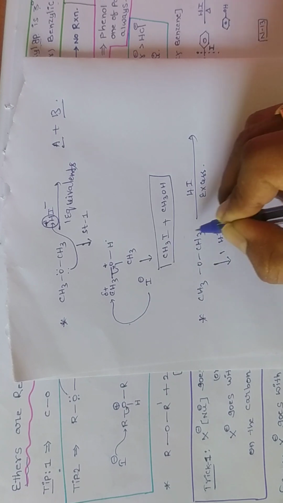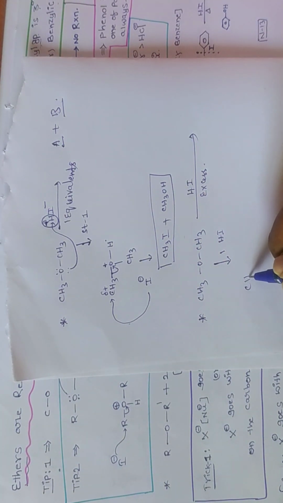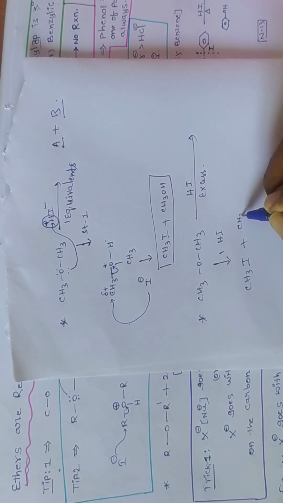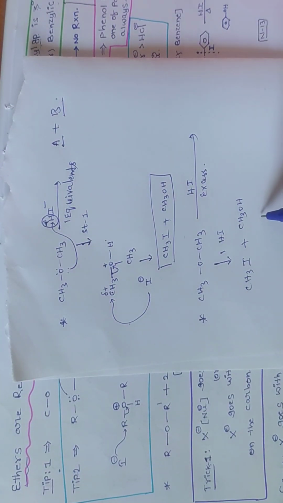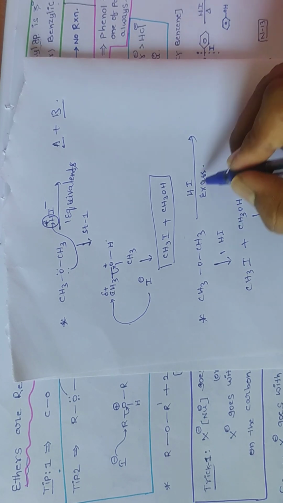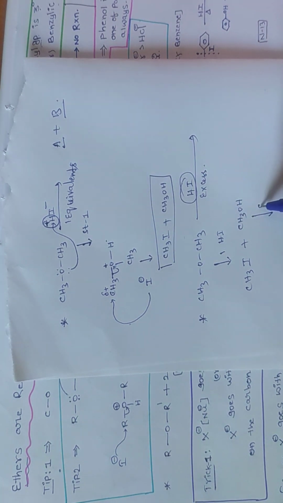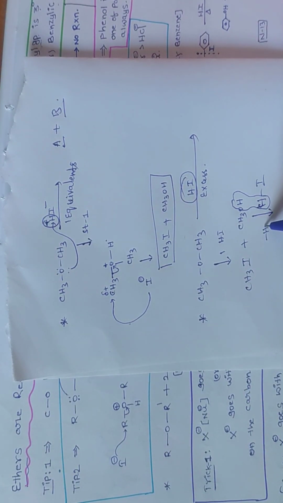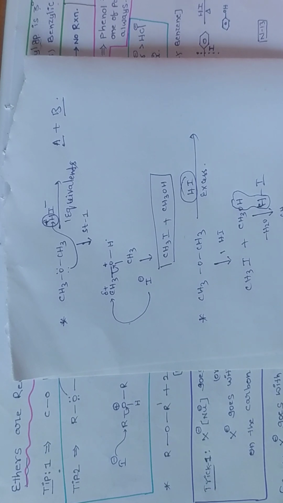We are going to get methyl iodide and methyl alcohol. Now again this methyl alcohol is reacting with 1 more HI. There is elimination of water. Then we are going to get methyl iodide.